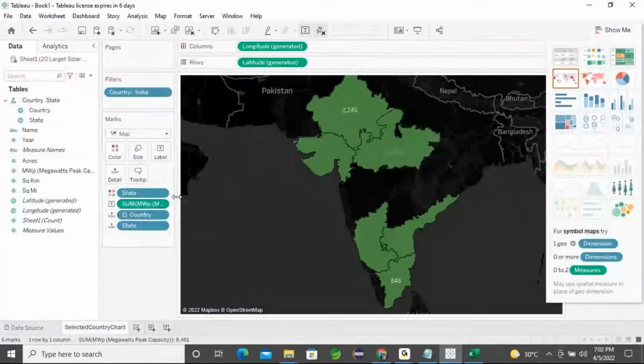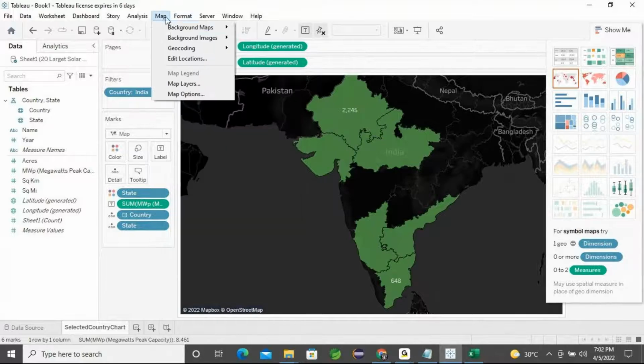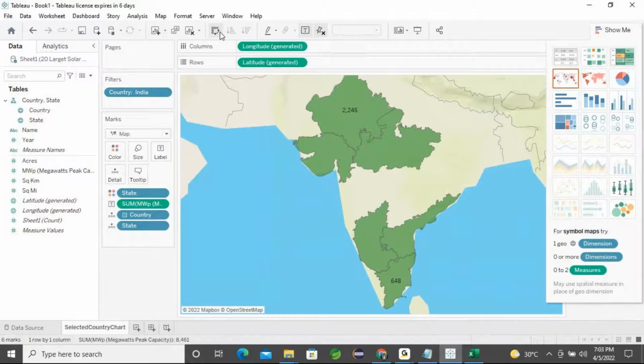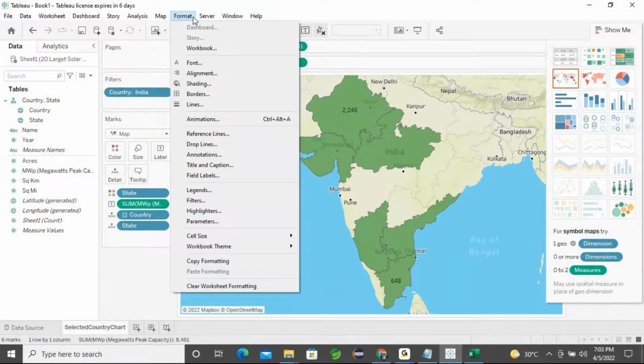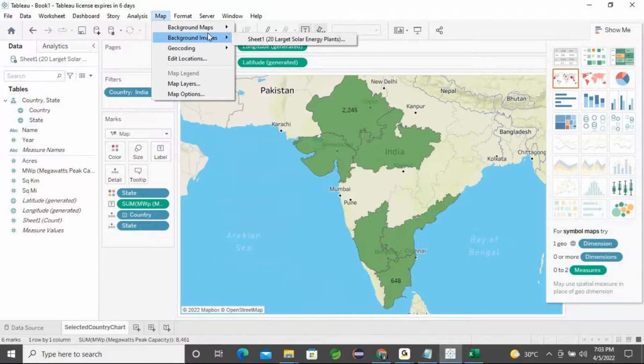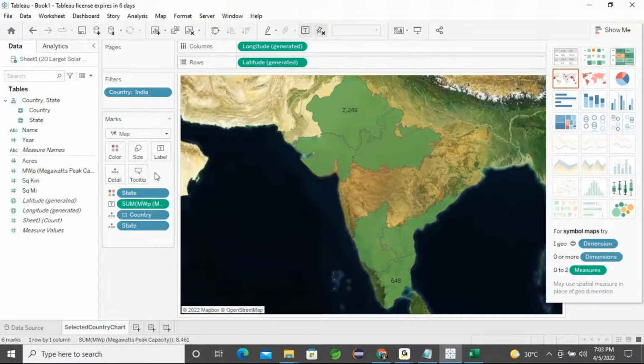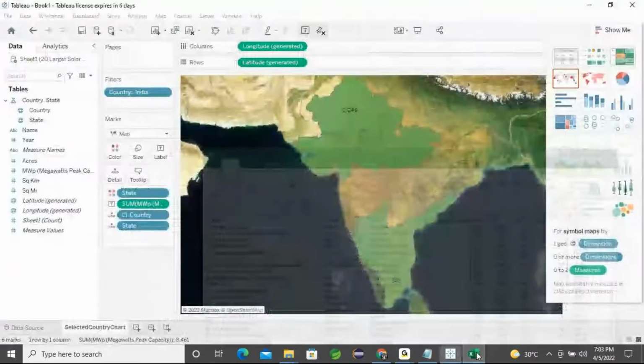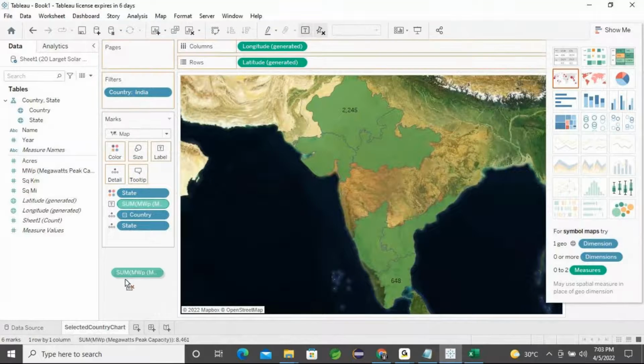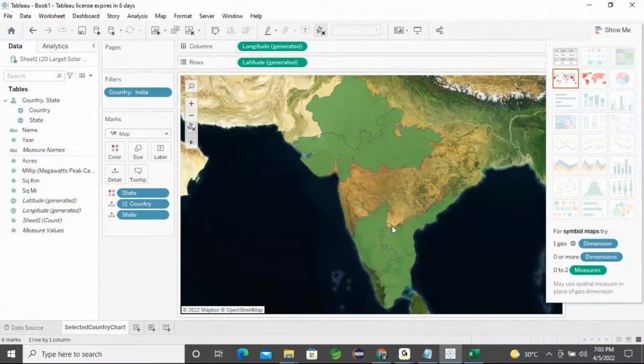Because of that, I can change the map background format. Okay, only two are showing.